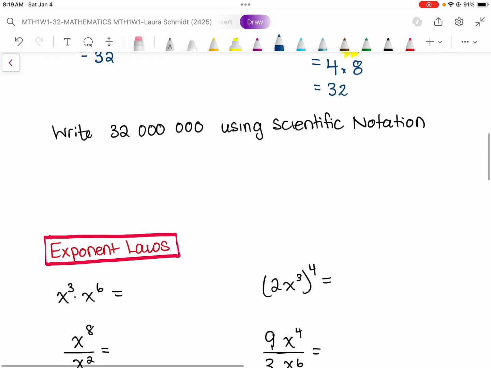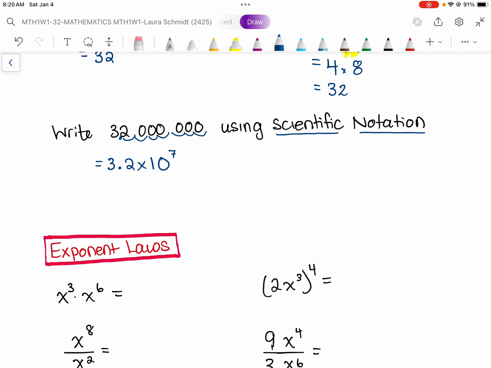We also learned about scientific notation, which is a way to write really big and really small numbers. So 32 million, I can write as 3.2 times 10 to the power of, picture me putting a decimal here. How many times? 1, 2, 3, 4, 5, 6, 7. To the power of 7.